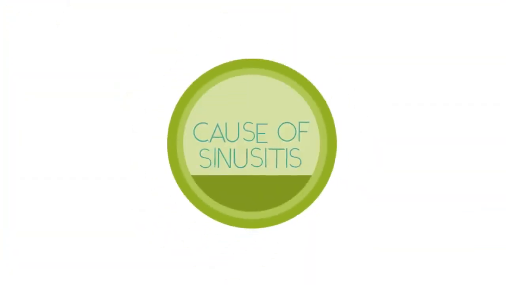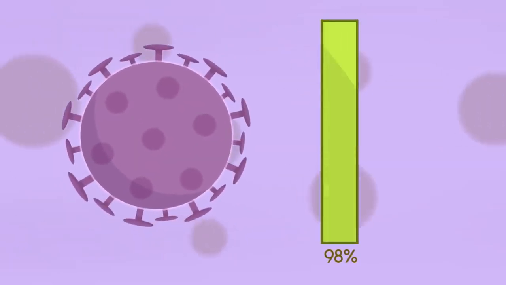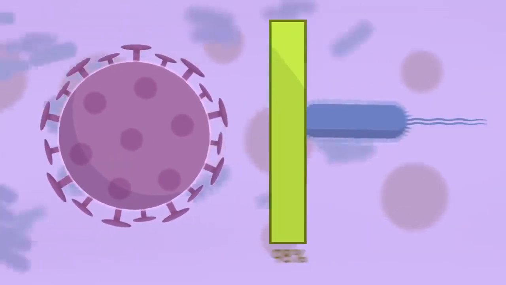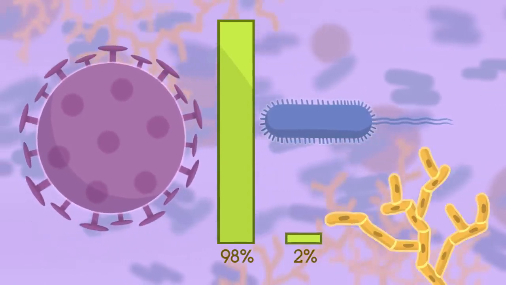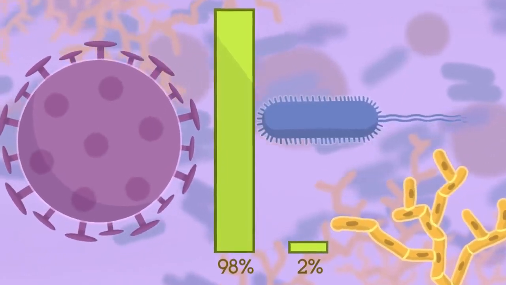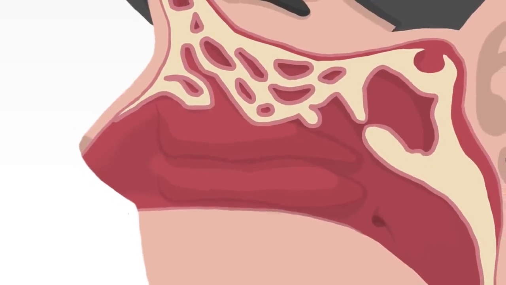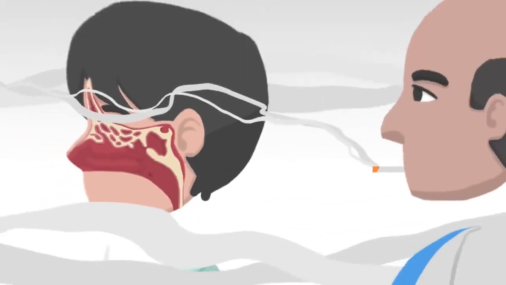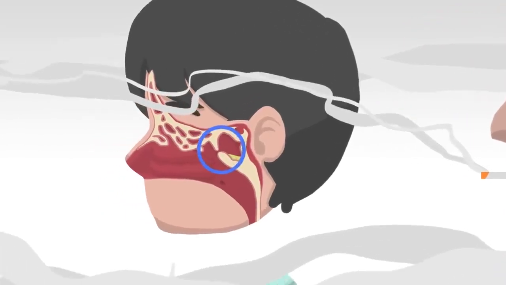What causes sinusitis? 98% of sinusitis occur due to viral infection. It can also be caused by bacterial infection, while a small population can have it due to fungal disease. There are some predisposing factors that make it more likely that you get sinusitis, including allergic rhinitis, which makes it easier for infection to occur, exposure to smoke or cigarette smoking, anatomical abnormalities which make it difficult for sinuses to